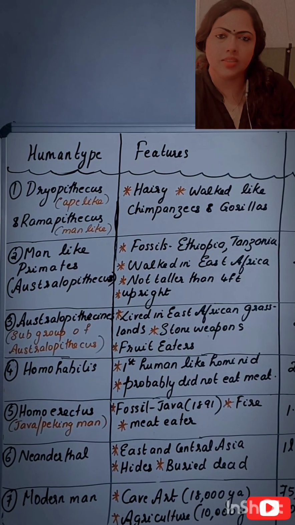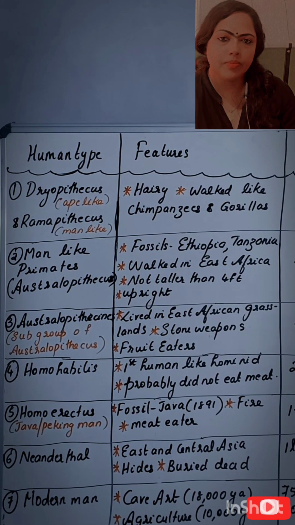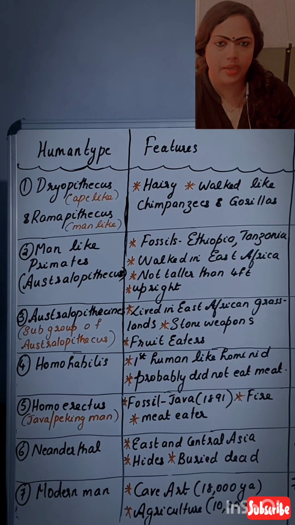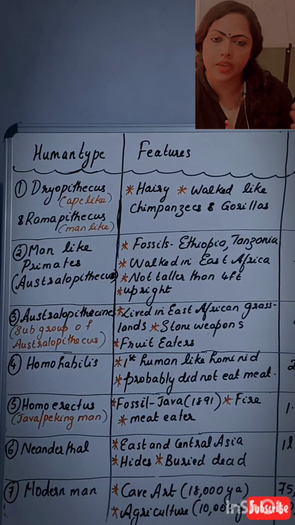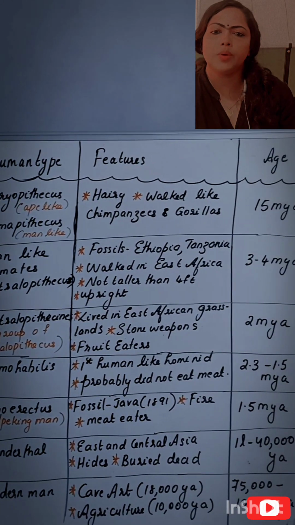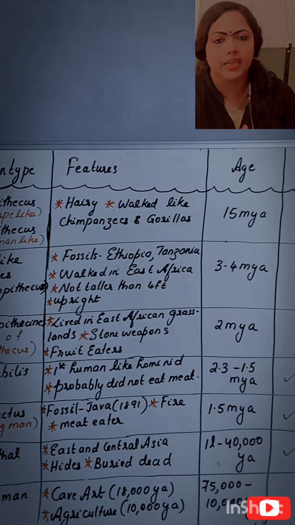Human evolution. This is a very important topic for board exam. And regarding this topic, we need to know about the features of each human type and then their age. That means how many million years ago this particular human type evolved. Okay. And then the last one is their brain capacity or the cranial capacities.